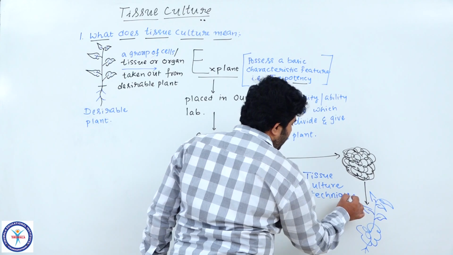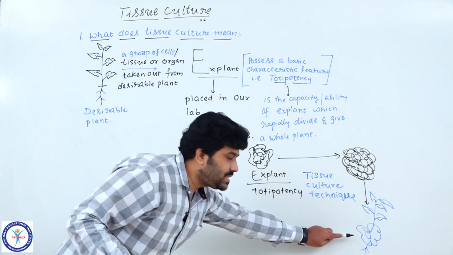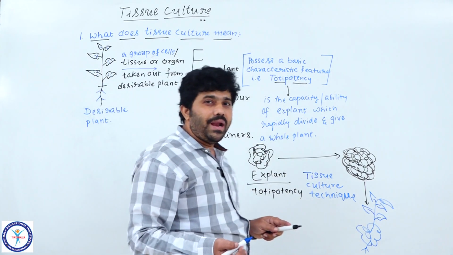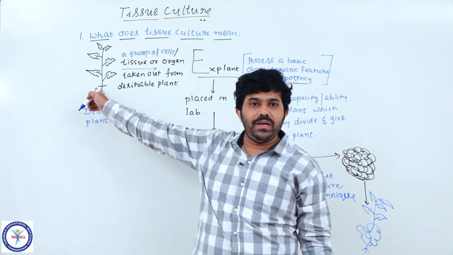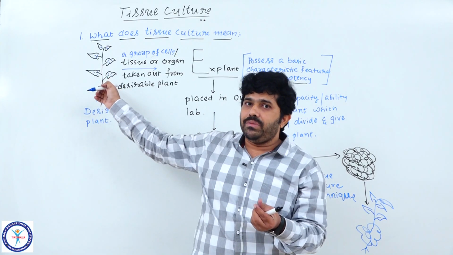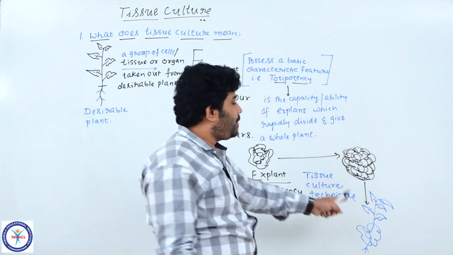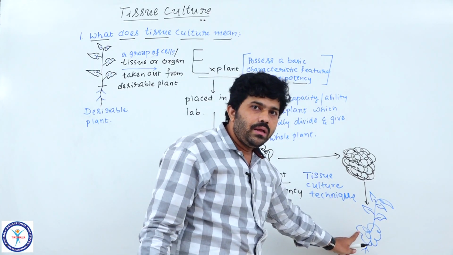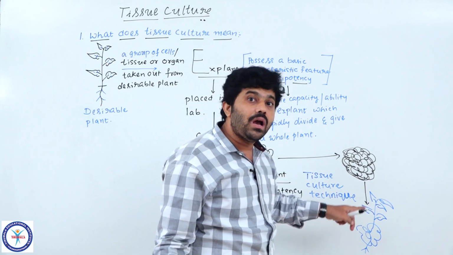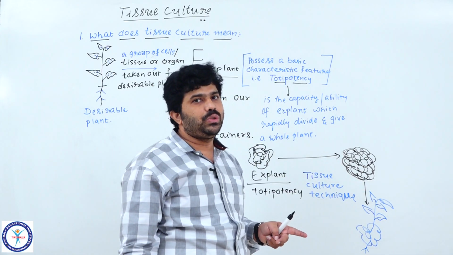So through the tissue culture technique, what did we finally make? We made thousands of desirable plants, because these plants are completely genetically identical to the parent plant. We have taken a small piece of tissue from the desirable plant only. From that piece or tissue, which we call the explant, we are producing young generations. So somatic parts of the plants are able to give rise to a whole plant body through the technology of tissue culture.